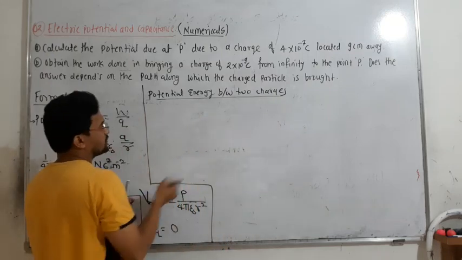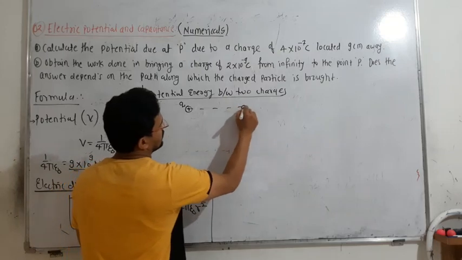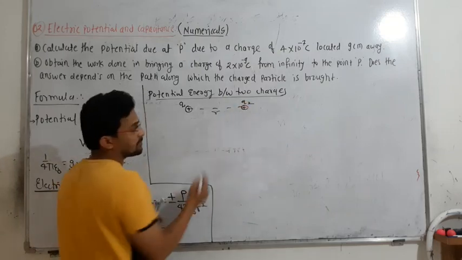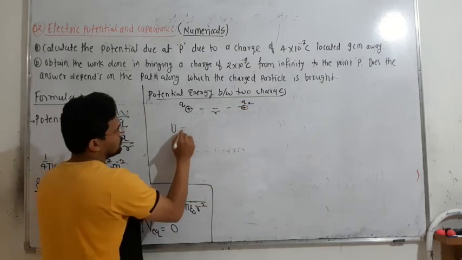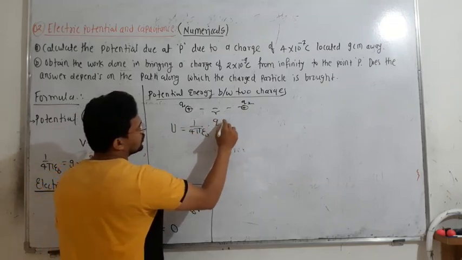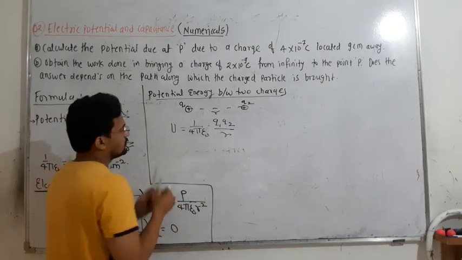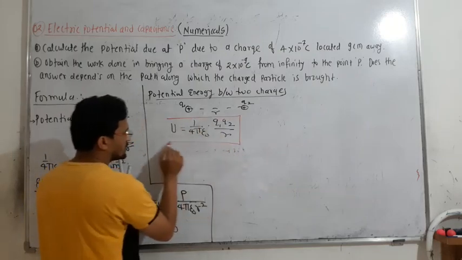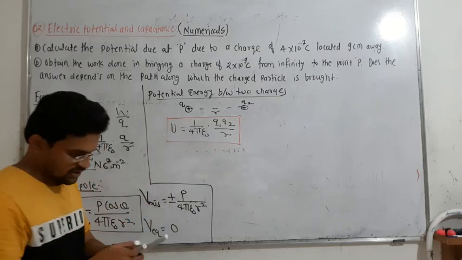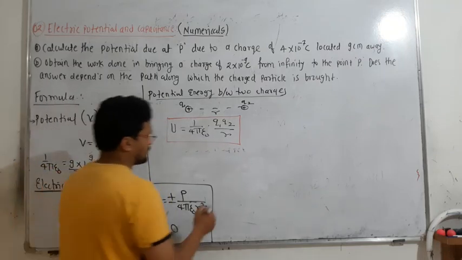So if you have one charge q1 and another charge q2 with a separation r between them, then the potential energy between them is 1 upon 4 pi epsilon naught, q1 q2 divided by r. So this is another equation, potential energy.